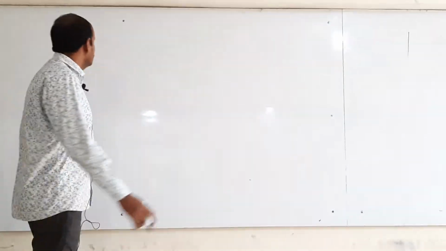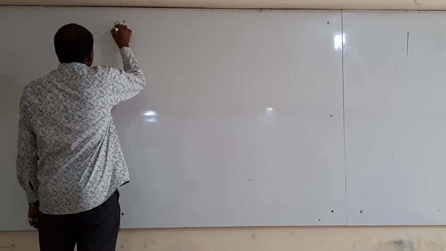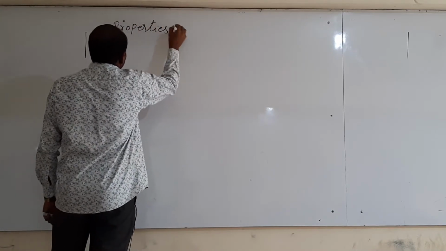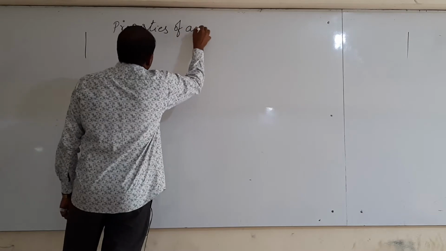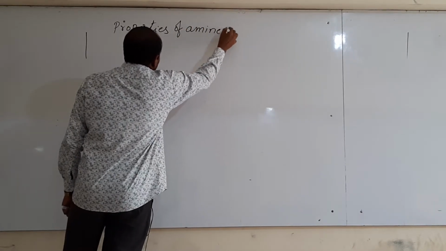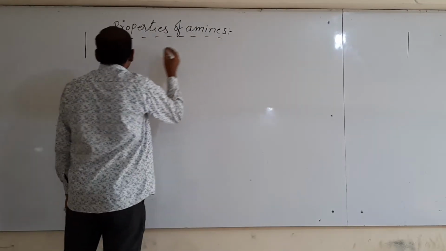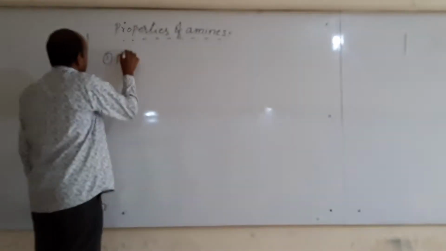Now I am going to start properties. Properties of amines. In this one, first one is physical properties.